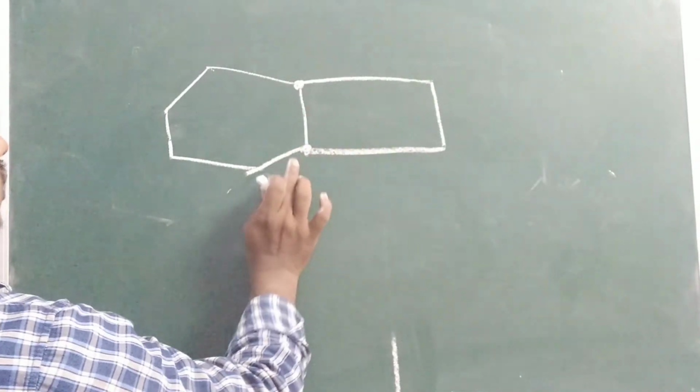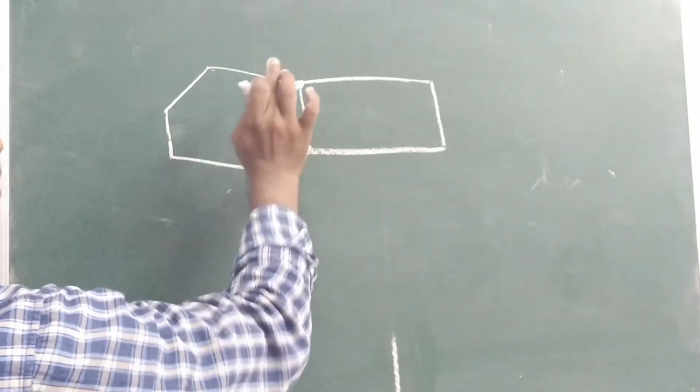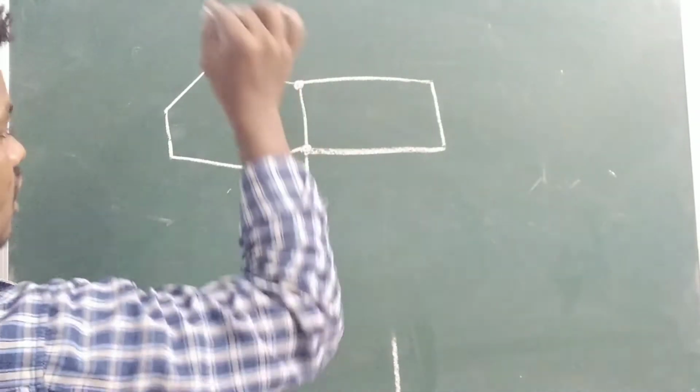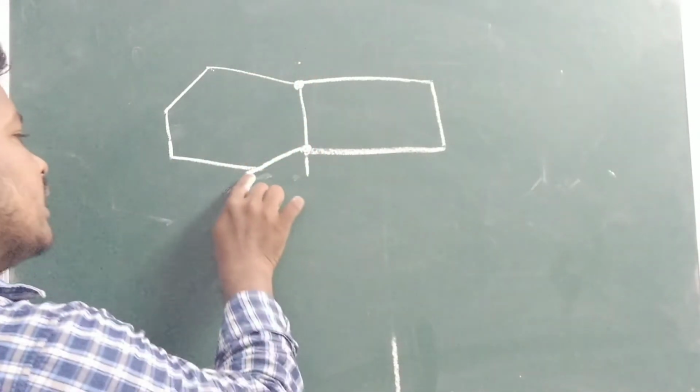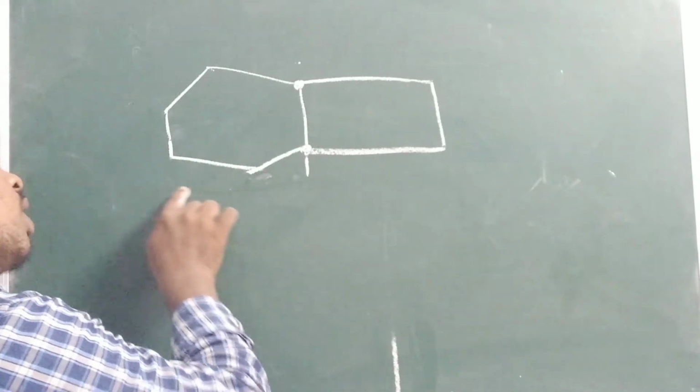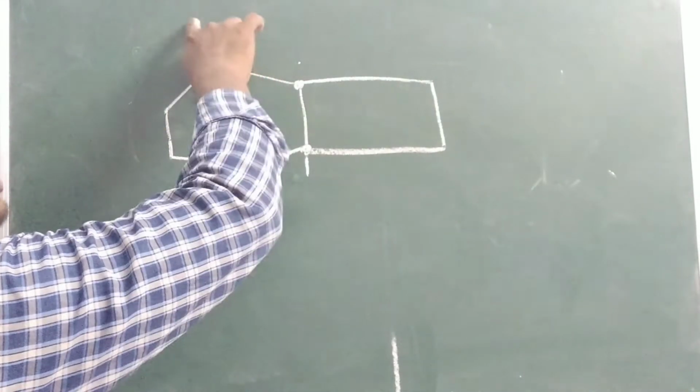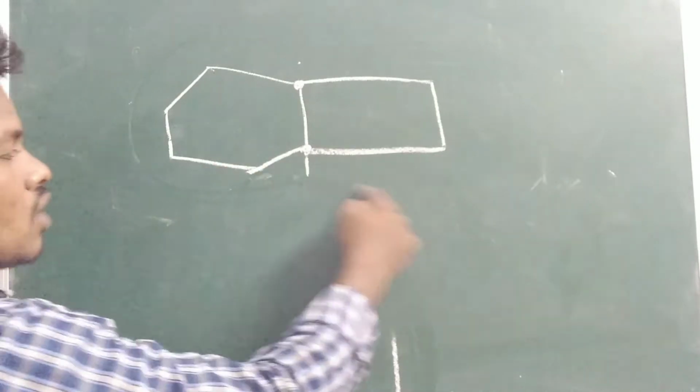So we have to start the numbering from the bridge carbon, either one, whatever it may be. I am taking here; you can take here also. So the second rule is that the numbering should cover the highest ring first. It should not go like this.